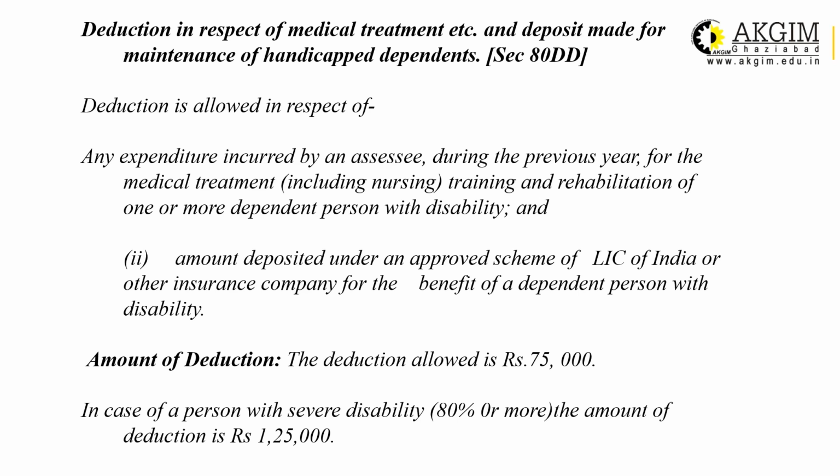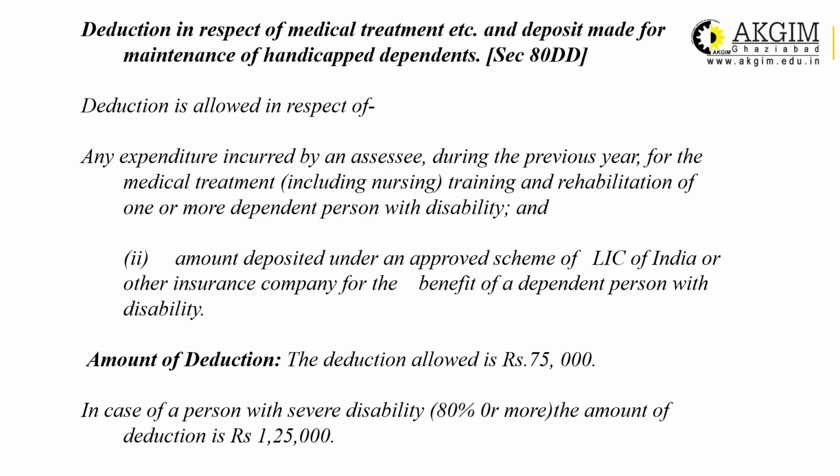Any expenditure incurred by the assessee during the previous year for the medical treatment, including nursing, training, etc., for one or more dependent person with disability. Amount deposit under any approved scheme of LIC or any other insurance company for the benefit of dependent person with disability. Maximum amount of deduction is 75,000. That means the claim will be amount deposited or 75,000, whichever is higher.